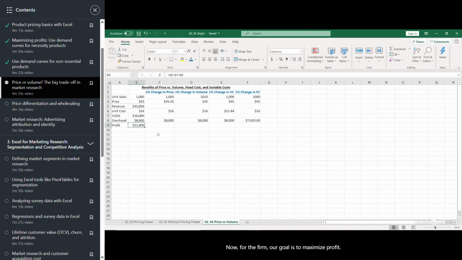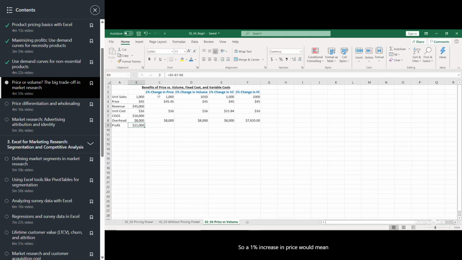Now, for the firm, our goal is to maximize profit. As a market researcher, your role is to help the firm understand how they can go about maximizing that profit by making changes to the product, its features, its price, its attributes, etc. So, what if you were presented with an opportunity to either have a 1% improvement in price, a 1% improvement in volume, a 1% improvement in variable cost, or a 1% improvement in fixed cost? Everything else equal, what should you choose?